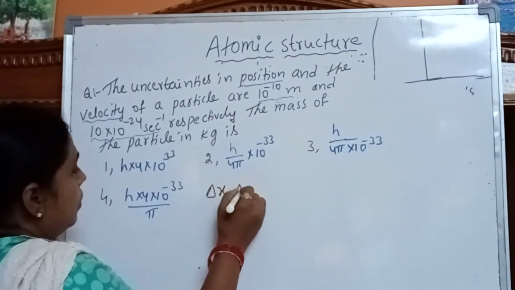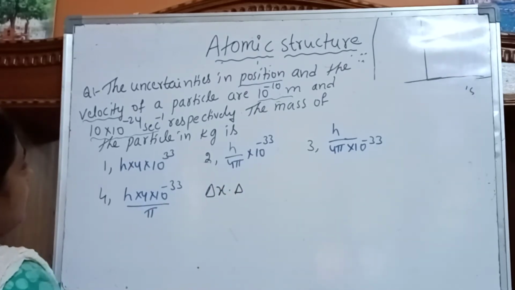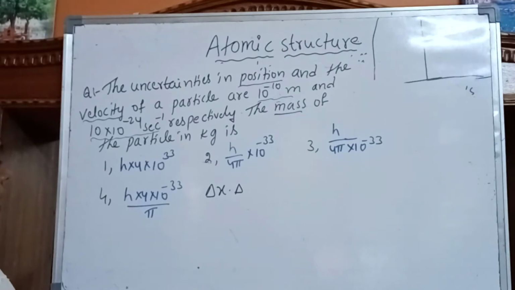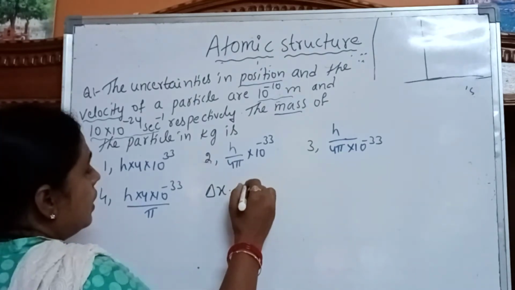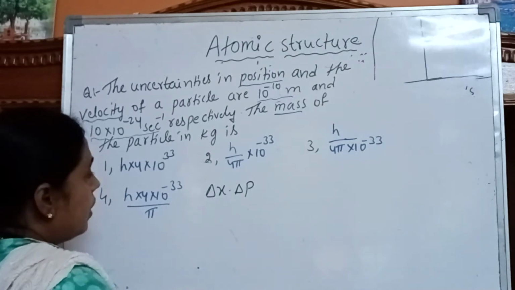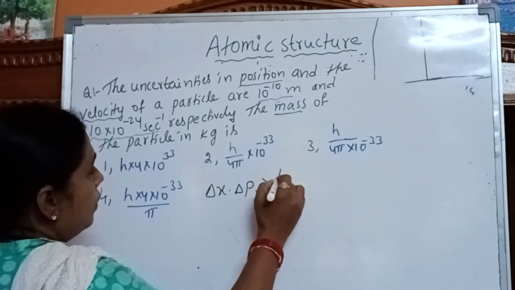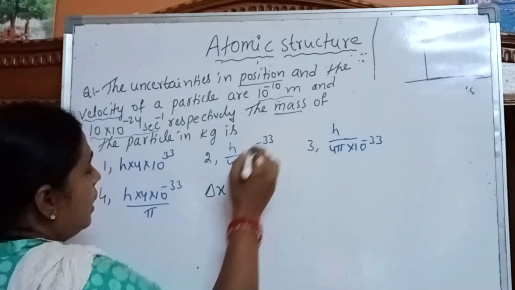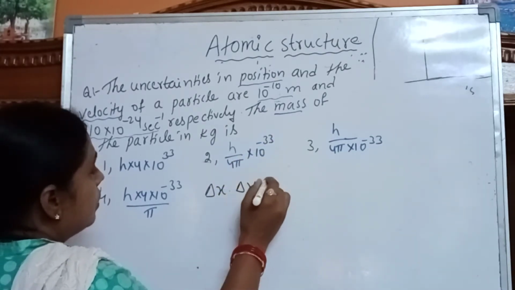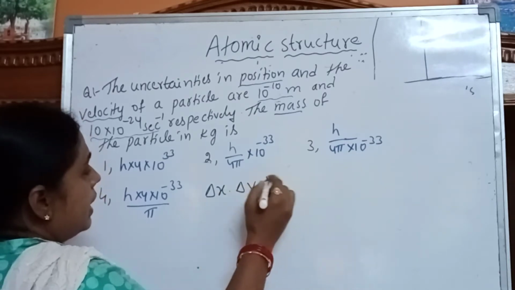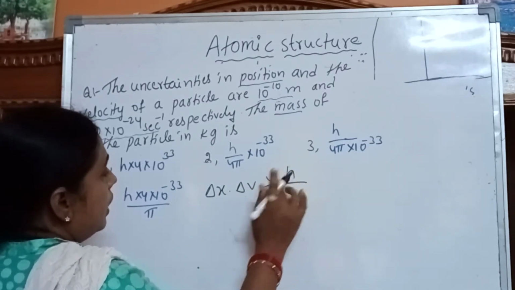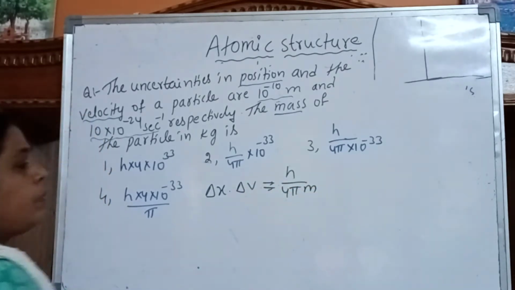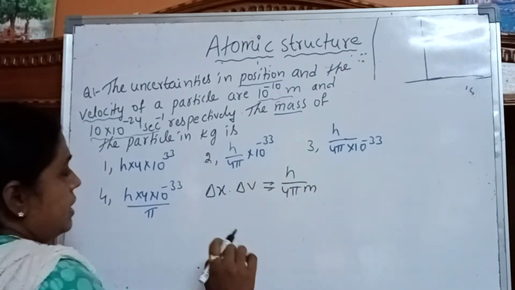Delta x into delta p is greater than or equal to h by 4 pi. We have to calculate the mass of the particle, and delta v is given, so we use delta x into delta v equal to h by 4 pi m. So by using this formula we calculate the mass.